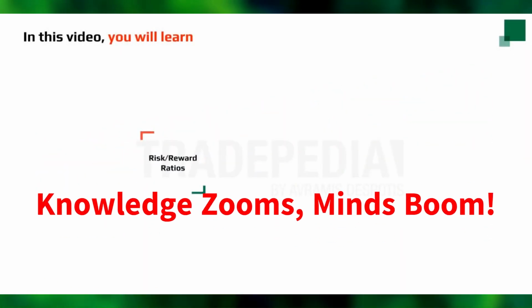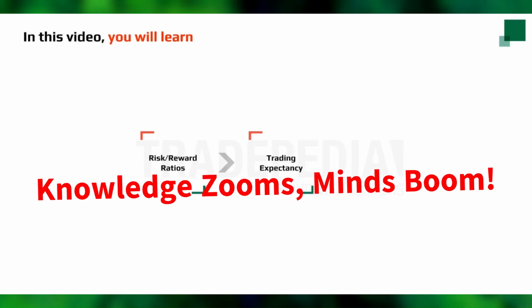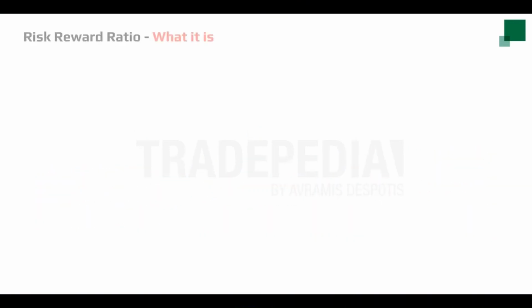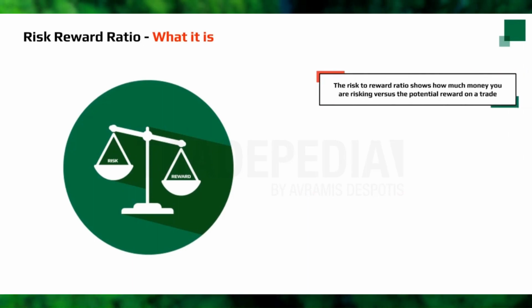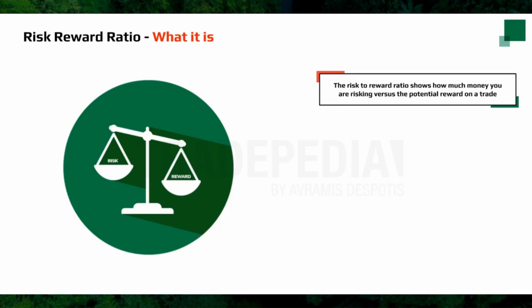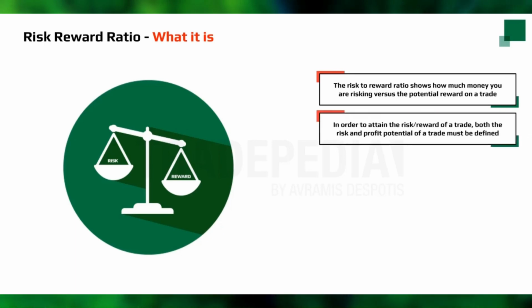In this video, you will learn risk-reward ratios, trading expectancy, break-even points. The risk-to-reward ratio shows how much money you are risking versus the potential reward on a trade. While this may seem simplistic, many traders neglect to take this step and often find that they end up with large losses. In order to attain the risk-reward of a trade, both the risk and profit potential of a trade must be defined by the trader.